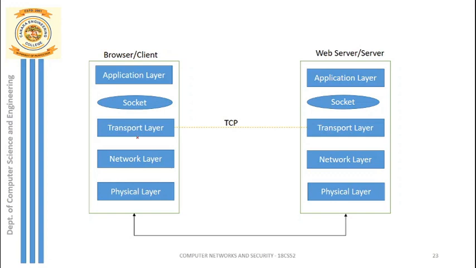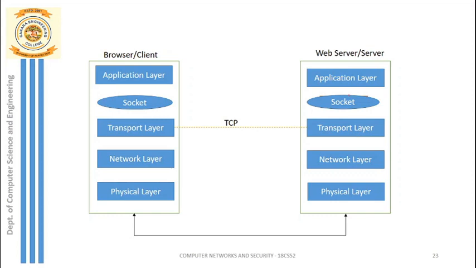We will see how exactly the HTTP request is sent from the transport layer to the network layer, until it is received by the transport layer of the receiver. Now the HTTP request is received by the transport layer of the server, sent to the socket, and received by the application layer of the web server.